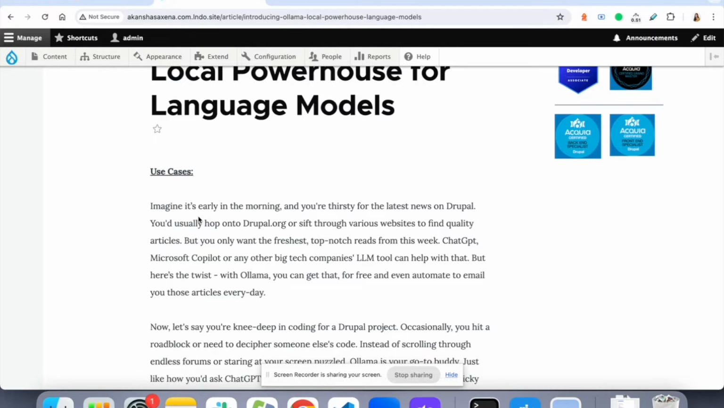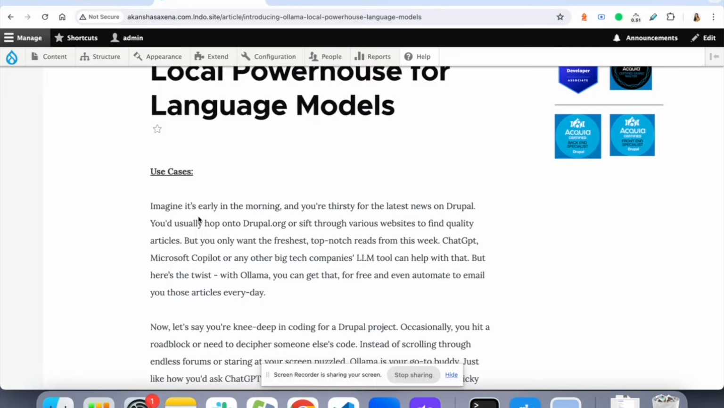Imagine, or let's say I'm a Drupal developer and I have a habit of starting my day at 10 a.m. in the morning, and then I start with reading a couple of blogs or articles about what is happening in the Drupal world. So for that I go on the internet and browse a couple of websites, say 7 to 8 websites, and I get a few articles from them, and then I read. So I do take some of my time. Now to simplify this, I have started using ChatGPT or Microsoft Copilot to feed me the latest information about what is happening in the Drupal world.